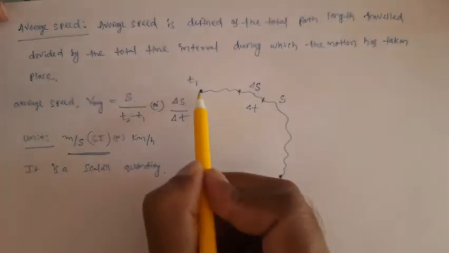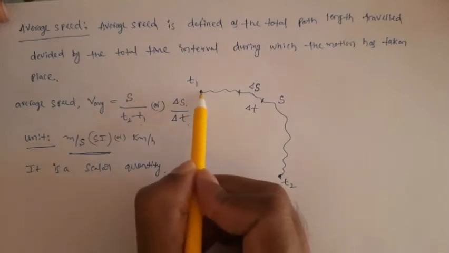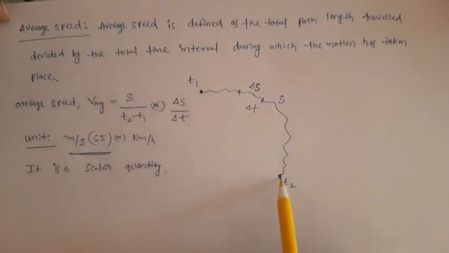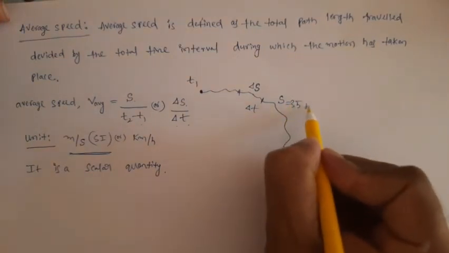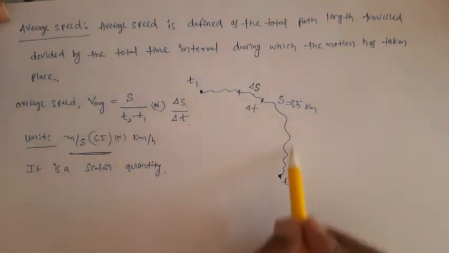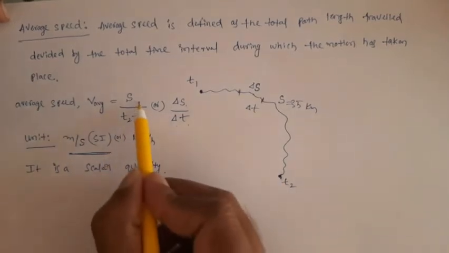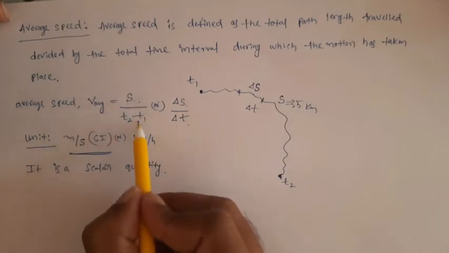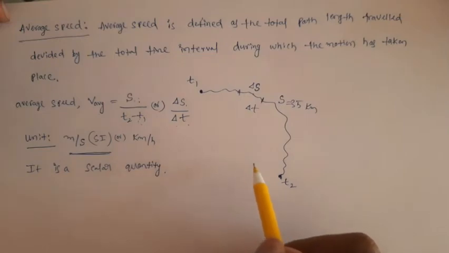Suppose in 1 hour a vehicle or body is moving from Nizamabad to Basar, and the distance, let's say, is 35 kilometers, and the time taken is 1 hour. Then what is the average speed of the body? 35 kilometers divided by 1 hour. So the average speed of the body is 35 kilometer per hour. This is the way we measure average speed.